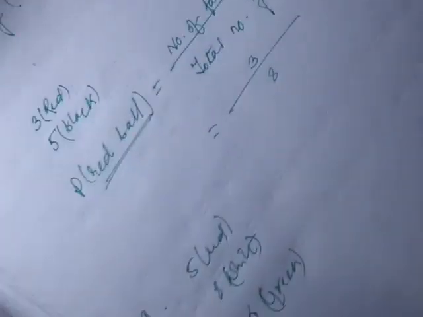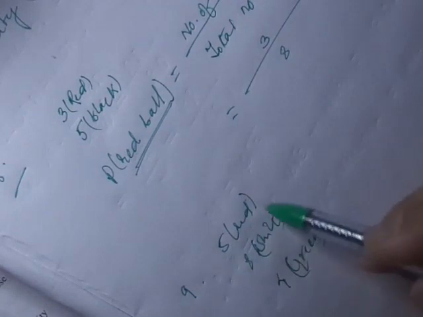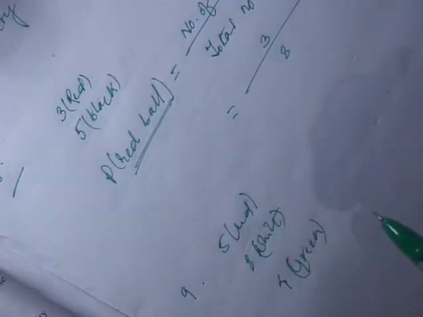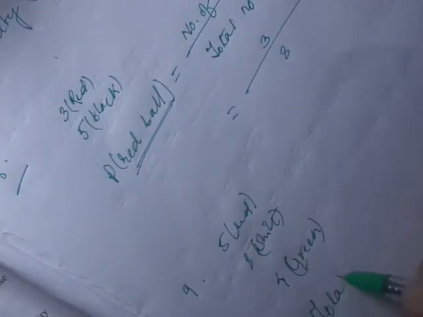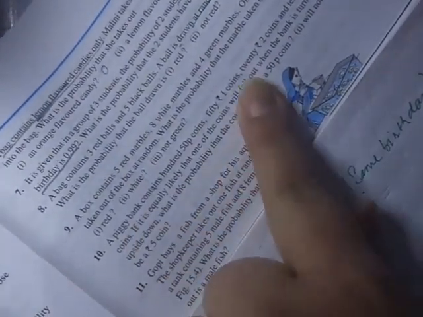So here we have 5 red, 8 white, and 4 green. That means total number of marbles is equal to how many here? 17.